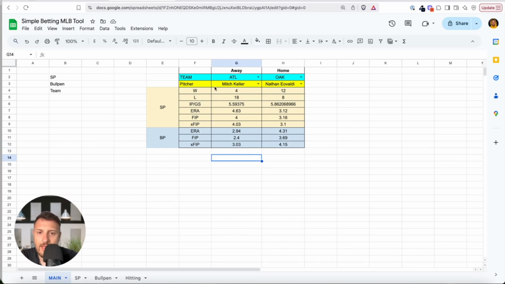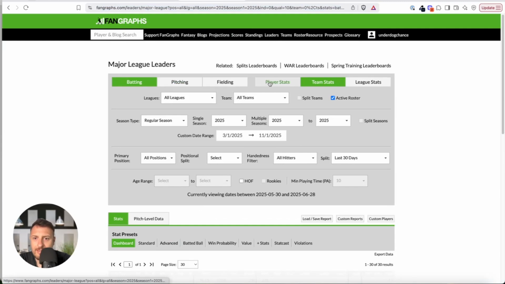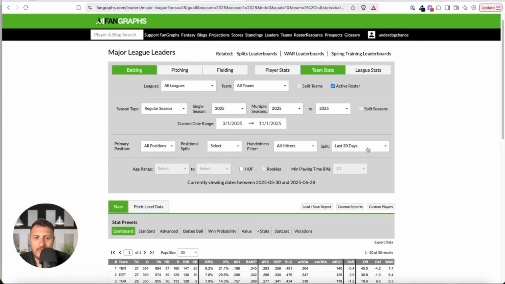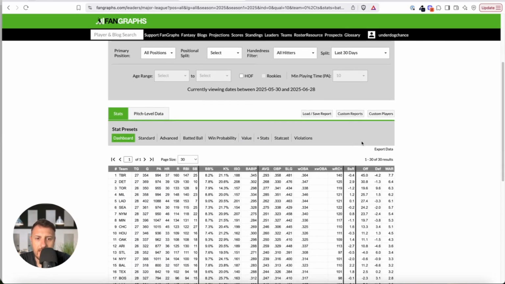Okay, so right now we have the team's bullpens, and we have the pitchers. The next thing I want to add, hitting. We will go first to Fangraphs. What we will do, we will click on batting. Okay, team stats. Okay, let's say also last 30 days. Okay, we will use last 30 days.